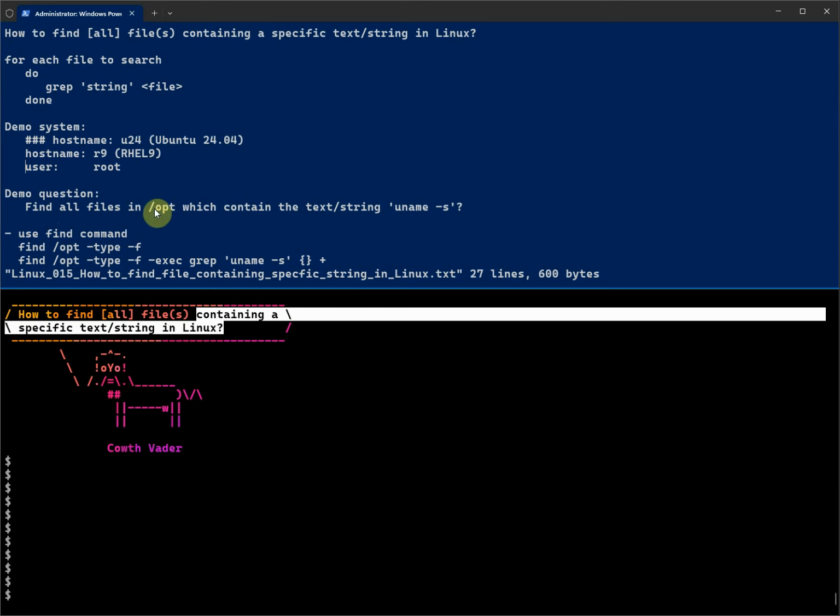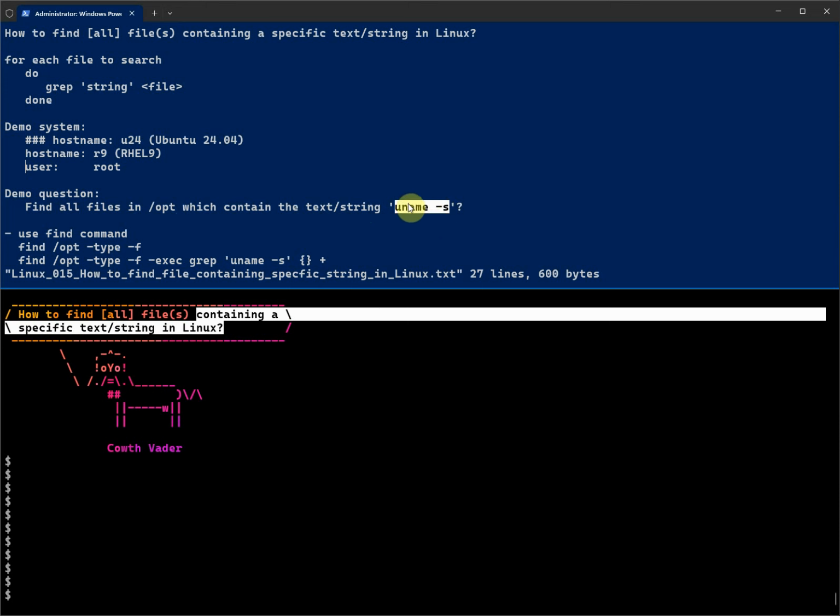So the demo question is like this. We're going to use /opt as the directory we search, and we're going to search all the files in this directory for those containing a text. Just arbitrarily, I use uname -s, which basically returns what kind of system it is, a Unix command. We want to find all the files containing this string. This is a demo question; in the real world, depending on our needs, it can be any string we are interested in.